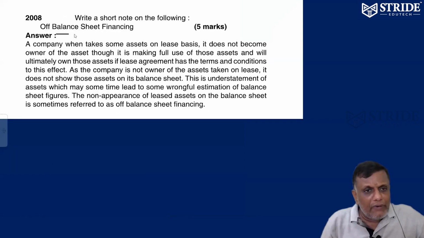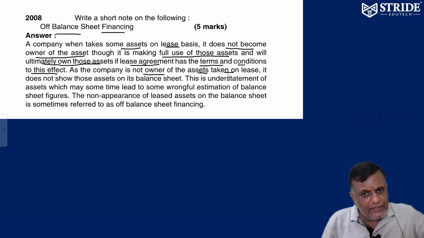Next one, what is off-balance sheet financing? Off-balance sheet financing means a company takes some assets on a lease basis. I am not going to become the owner of the assets; I take the asset on lease, which means it does not become the owner, but it makes full use of the assets. It may ultimately own those assets if the lease agreement has terms and conditions to this effect. Then the company is the owner of the assets taken on lease.